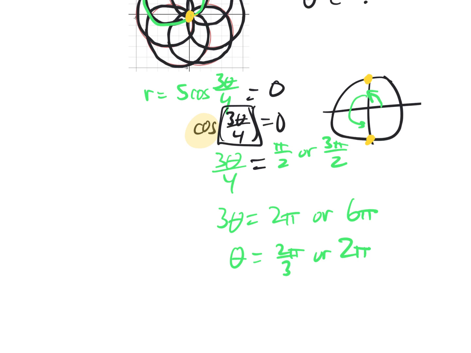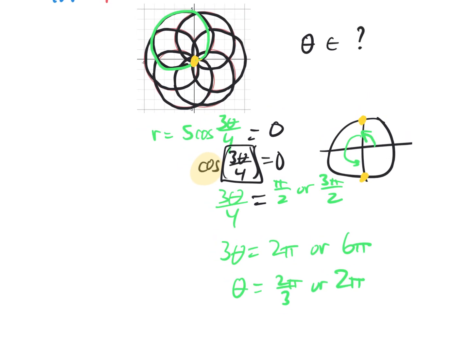So what we just did, recall, was we figured out 2 consecutive values of an angle theta, which give us a radius of 0. So the radius is 0, then it's not 0, then it comes back to 0. We've done one loop, and that will happen, as one example, between theta equals 2 pi over 3 and 2 pi.